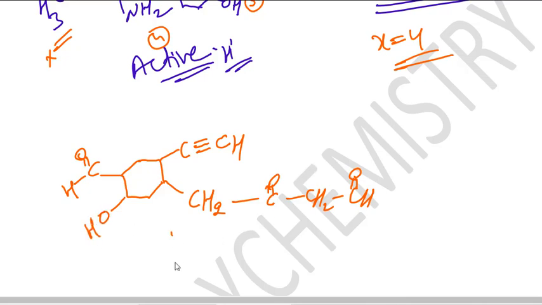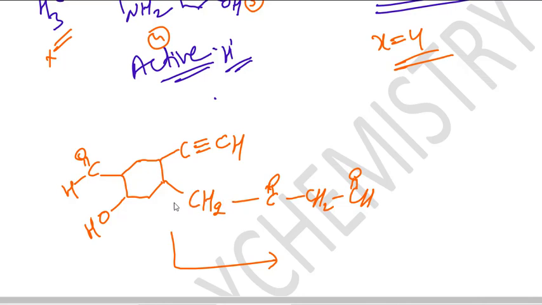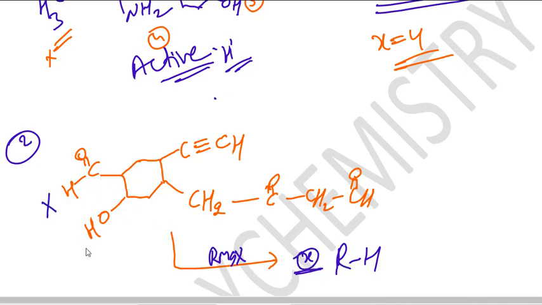Here, what is the answer? How many active hydrogens are there? RMgX, RH is forming. Question number 2: how many moles of RH are forming? See here, this is one active hydrogen.